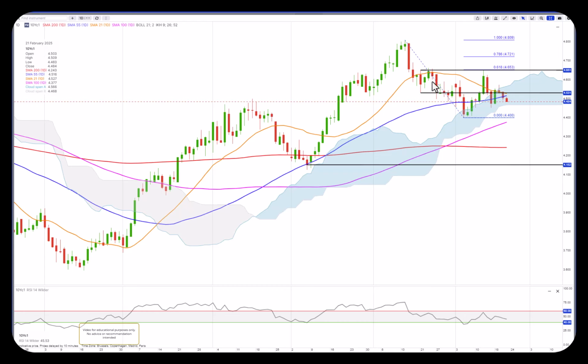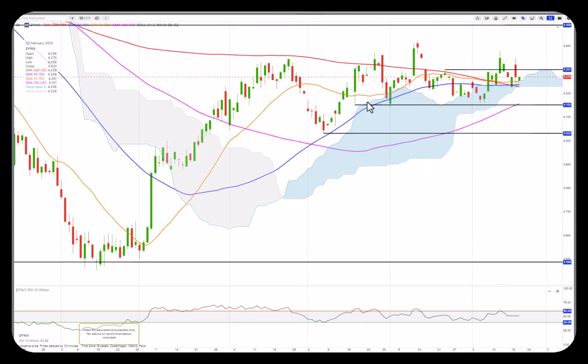The 2-year also hovering around the 430, was above, then back below, above, then back below. So that seems to be the range it needs to break out of. Really needs to get back above and stay above 430. But we are above the cloud still, and positive sentiment indicating likely higher levels. We also can see that the 100 moving average is pushing higher there. That will support the medium-term bullish trend.